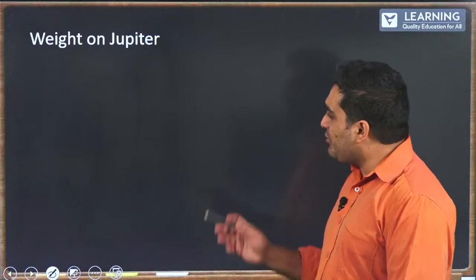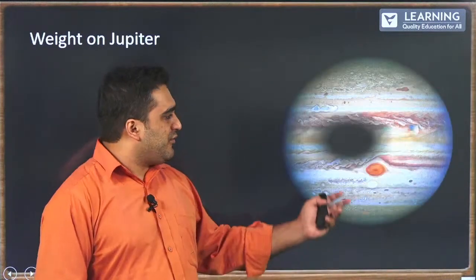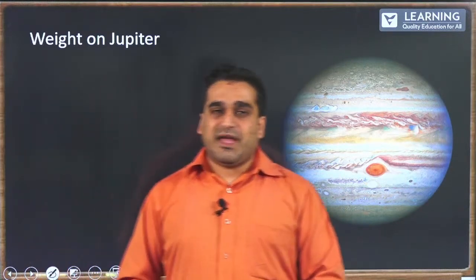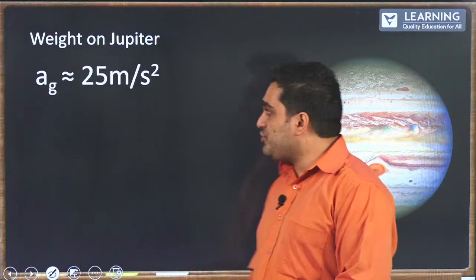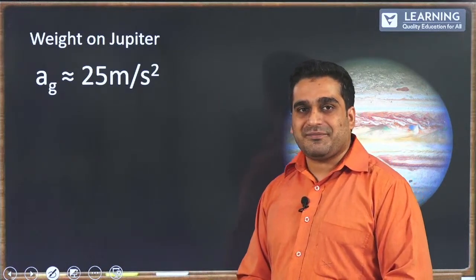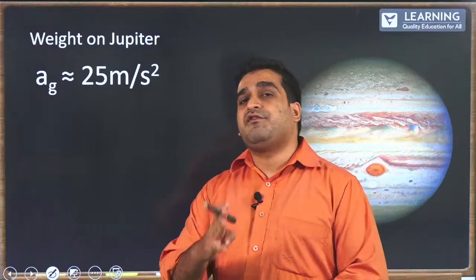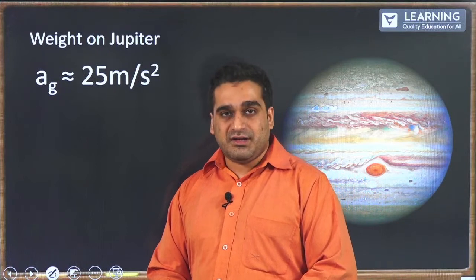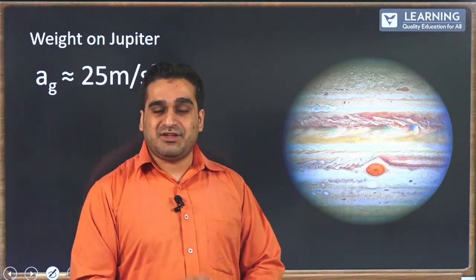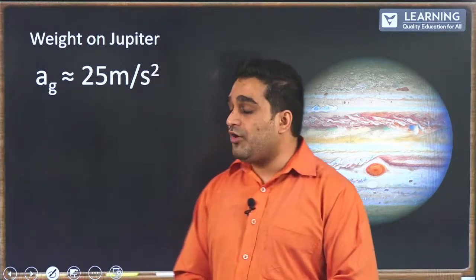Similarly, we can also find the weight on Jupiter for a planetary object which is so massive. The acceleration due to gravity on Jupiter is approximately 25 meters per second squared. Now, if an object weighs 4 kilograms here on Earth, what will be the weight on Jupiter?